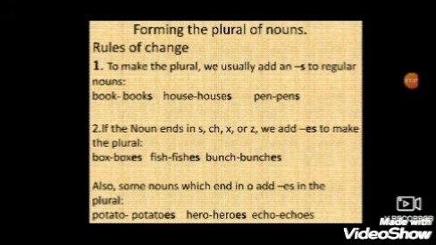Also, some nouns which end in o add es in the plural, like potato, potatoes, hero, heroes, echo, echoes.